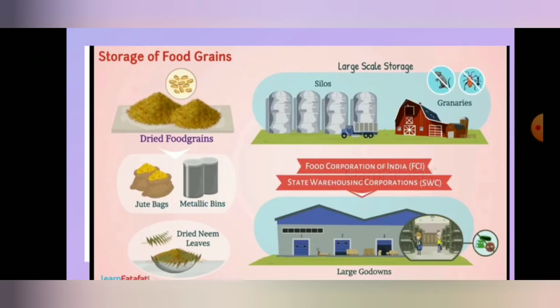Why do we have to store the food? Because food grains are very important. It is important for food production and also for the next generations. That's why the food must be stored well. Clear? So how is it stored? Either in jute bags or in metallic bins, and also it is covered with neem leaves. In large scale industries, they store in silos and granaries, and also in large godowns. So this is about the storage of food grains.